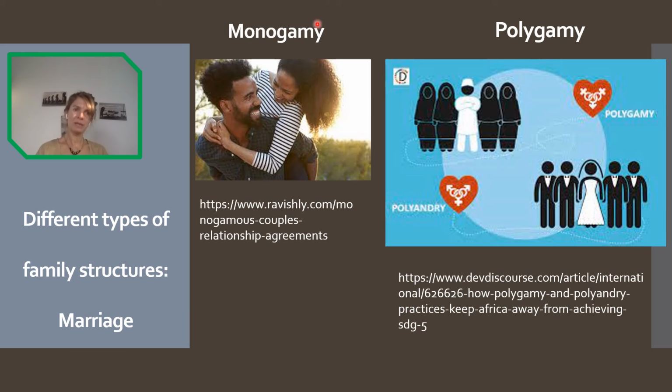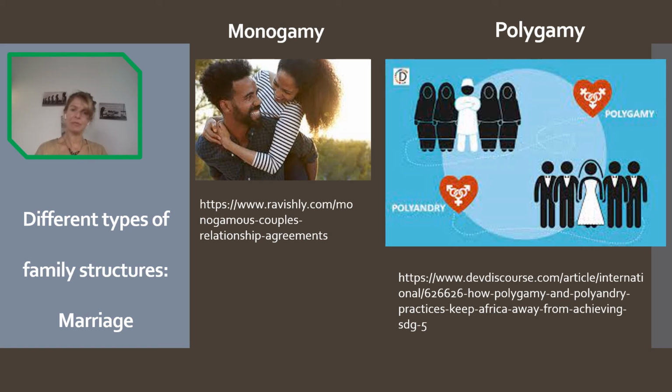So monogamy. Monogamy is one spouse, sorry, it's only one person that you're married to. So it could be either a same-sex marriage, or a different-sex marriage. That is the most common form of marriage. And then there is polygamy, what I just explained, with polyandry for women and polygyny for men.